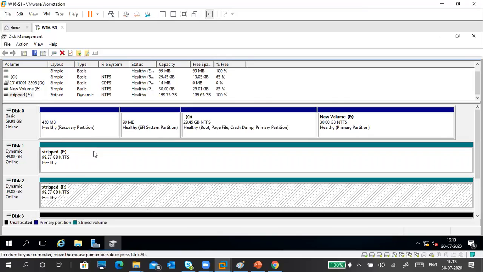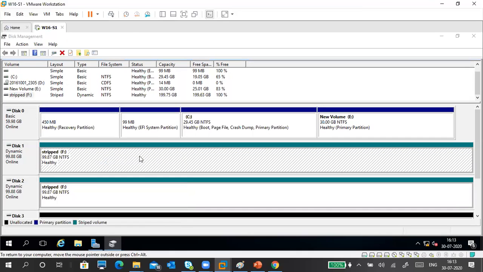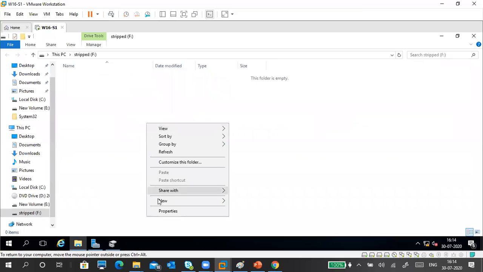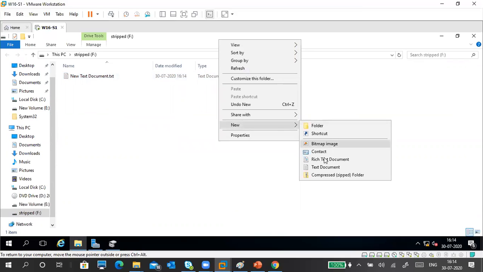Okay, so why is it a different color? The color represents what type of volume it is. See, this is the blue color primary partition, and this color is showing it is a striped volume. Can you put some data here? Right click, open. Then I'm going to put some data here. Something, anything.